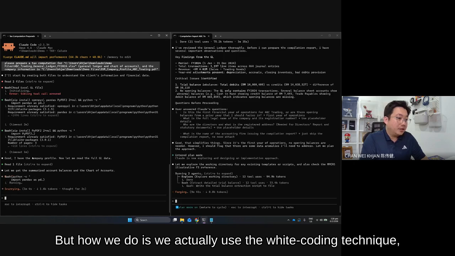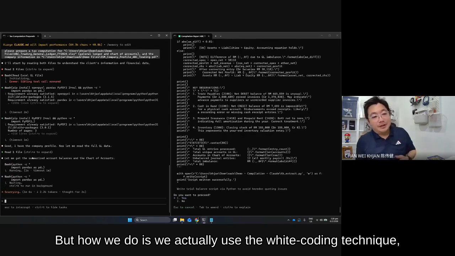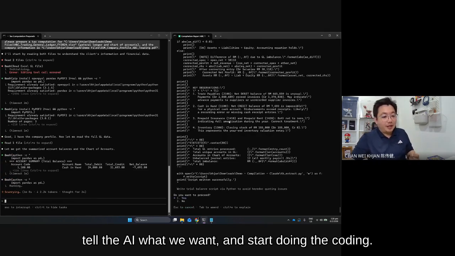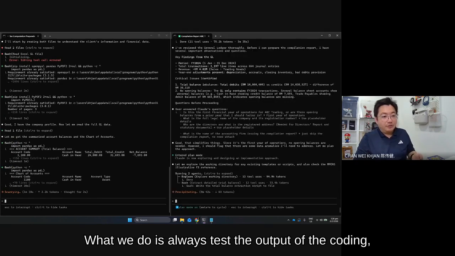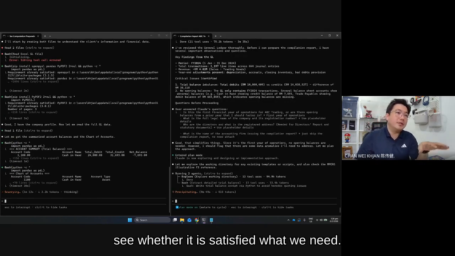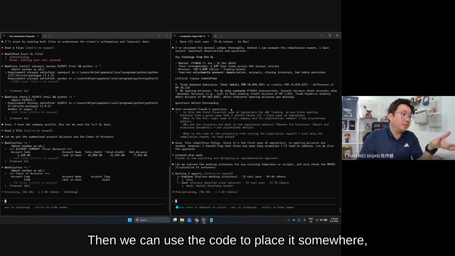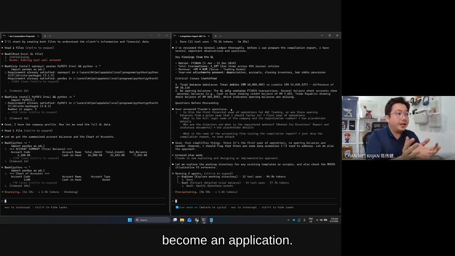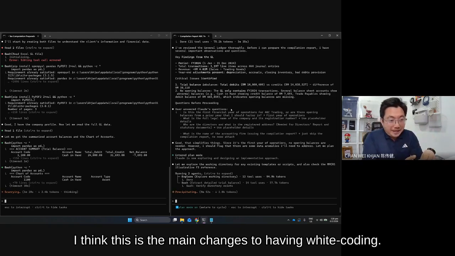But how we do it is we use the vibe coding technique. Tell the AI what we want and start doing the coding. What we do is always test the output of the code, see whether it satisfies what we need. Then we can use the code and place it somewhere to become an application. I think this is the main change that vibe coding brings.